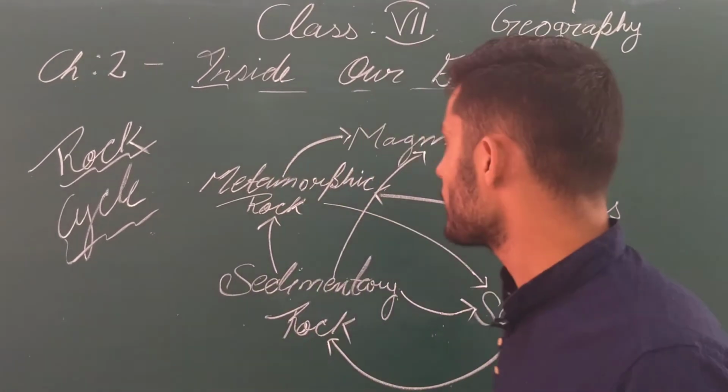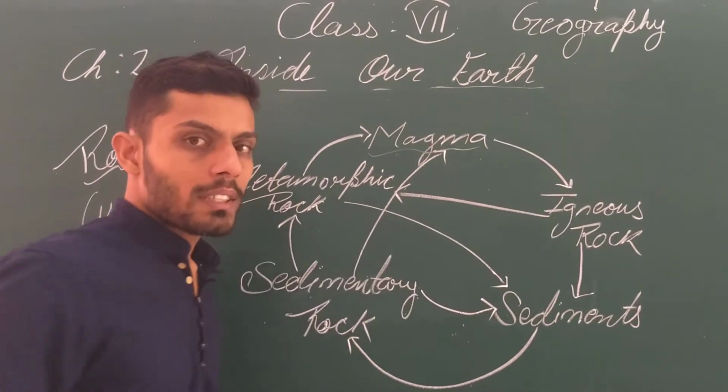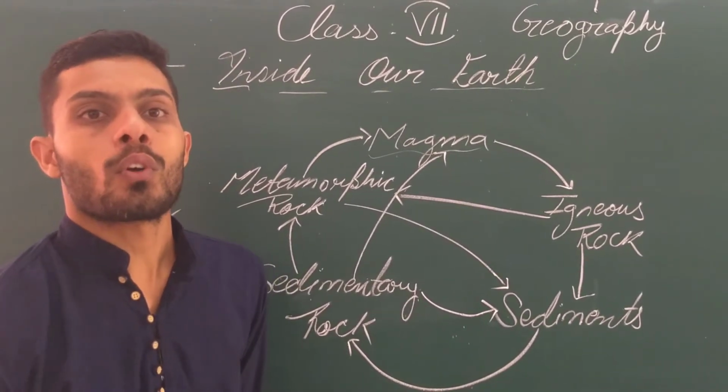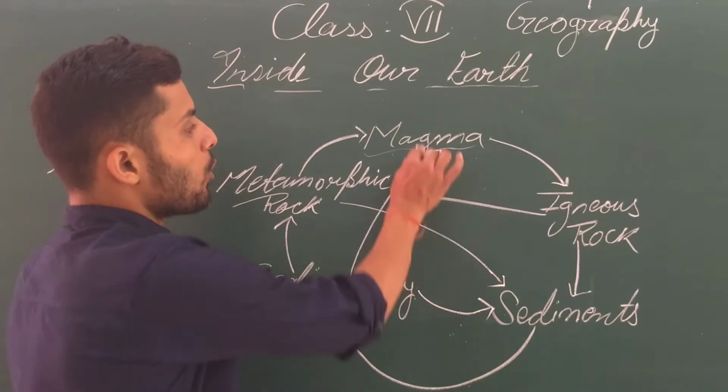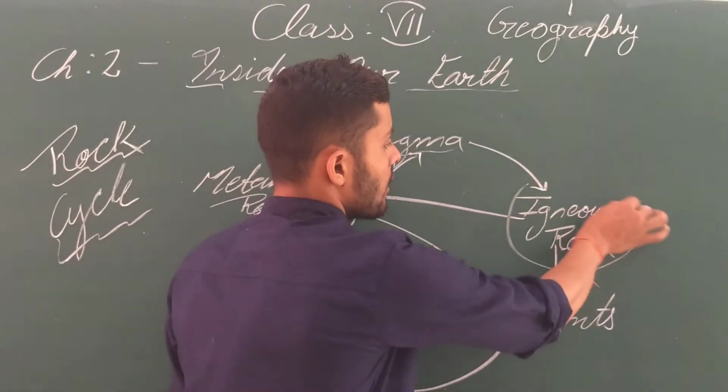So have a look over here. We were discussing magma. Magma is the molten form of all the materials which come out from our earth. When this molten magma comes onto the earth's surface, it cools down and makes igneous rock.